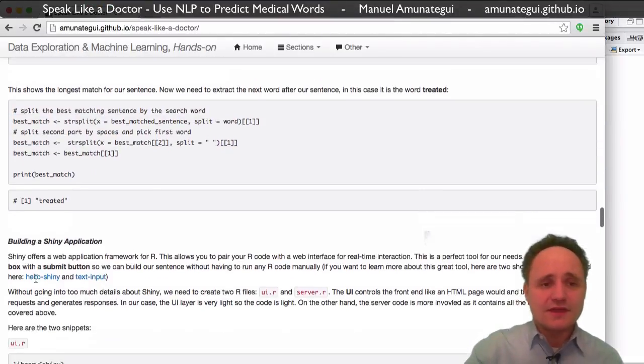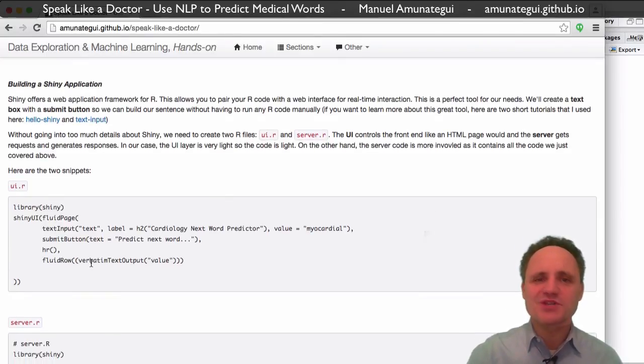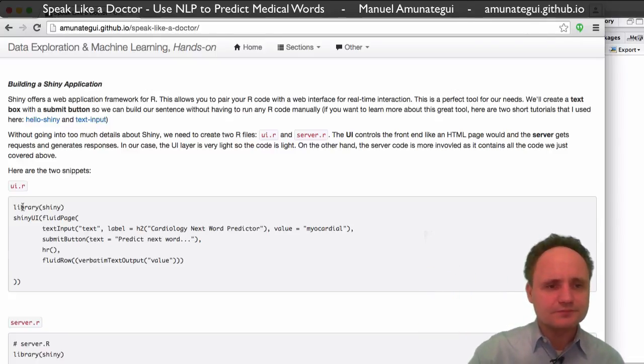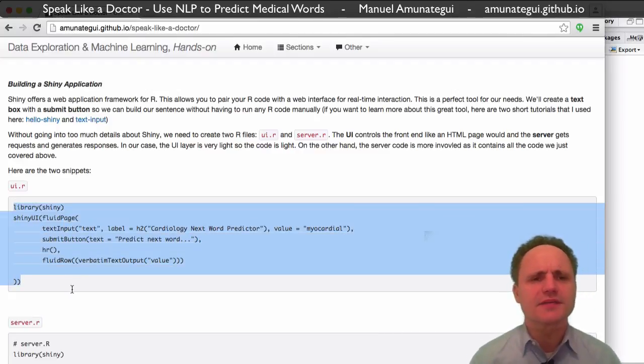Okay, so that's all really about the application. It's pretty simple. The code is straightforward. I hope you understand it, and if not, it's in the walkthrough. So go there, analyze it. And now this is the fun part. It's building the Shiny app. This is a great addition to R. It's the ability of building a web interface so you can interact with your code. And we're just going to scratch the surface. We're just doing a button, but you can have sliders. You can have very complicated graphics going on. It's really cool.